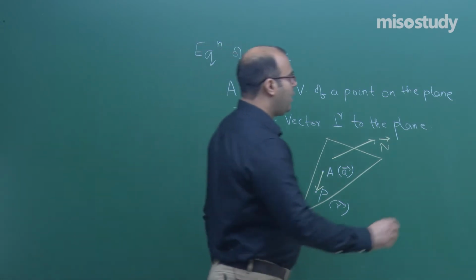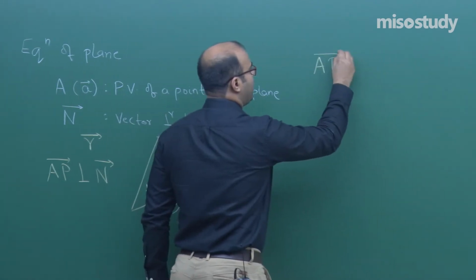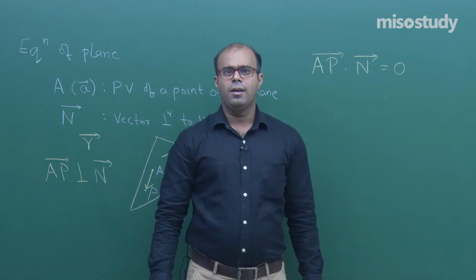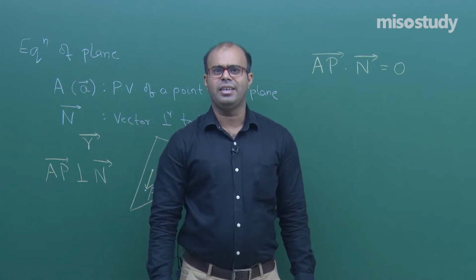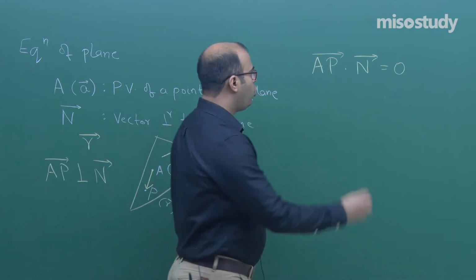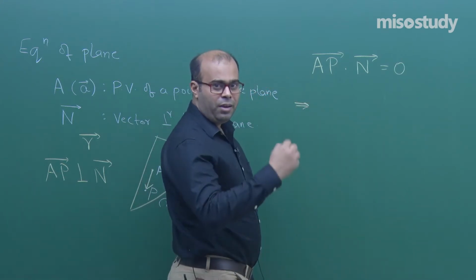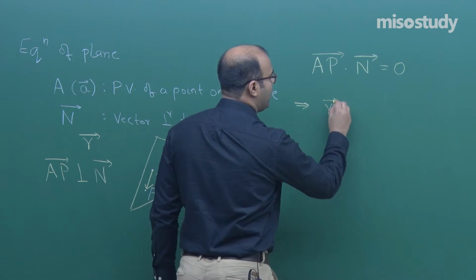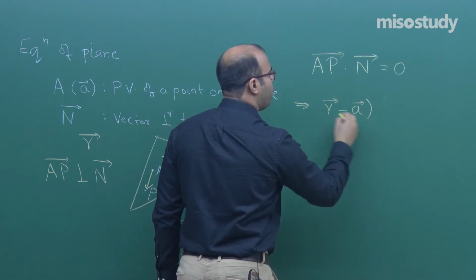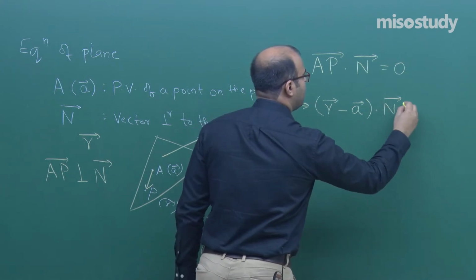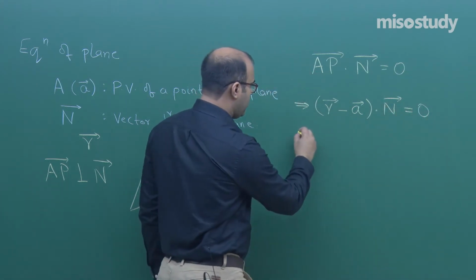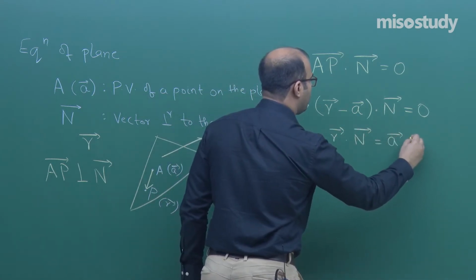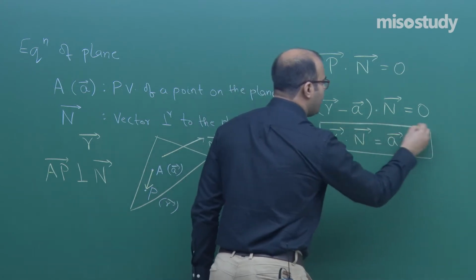So, if we take the dot product of AP with the n vector, what do we get? We get a null vector, 0. Why? Because the angle between the two vectors is 90 degrees and cos 90 is 0. Now the AP vector is the P position vector minus the A position vector. The P position vector is small r, and the A position vector is small a vector. Dot product with the n vector, this should be equal to 0, which means r dot n is equal to a dot n. This is the equation of the plane.